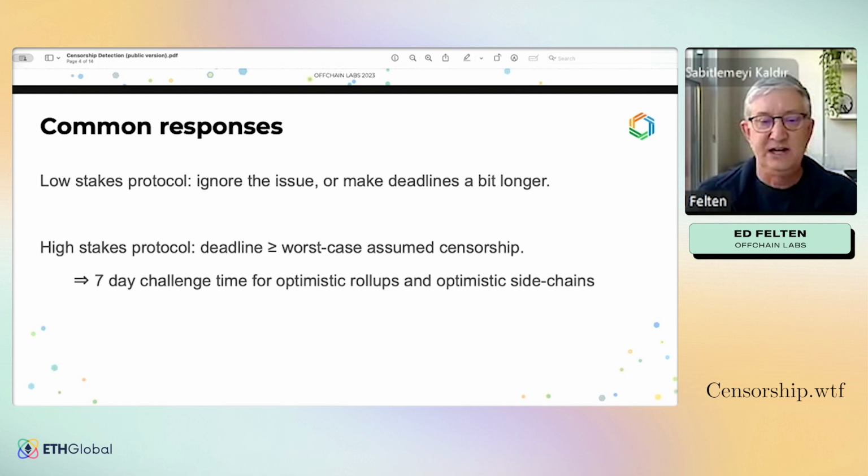Why 7 days? Well, it's basically a social consensus, and it's the kind of thing that Vitalik and other people say is safe to do in public. And so the worst case assumed censorship there is 7 days.